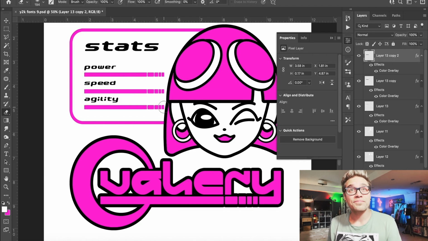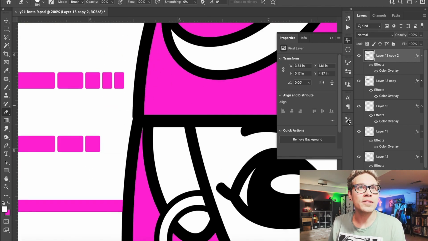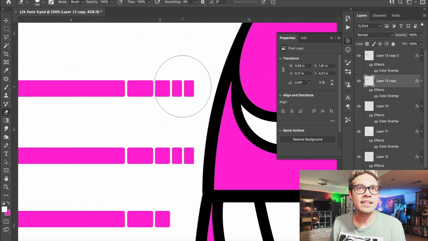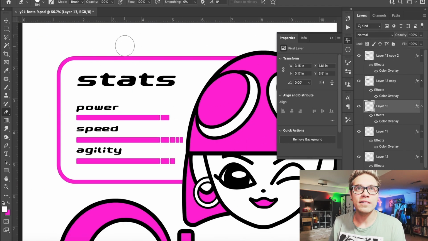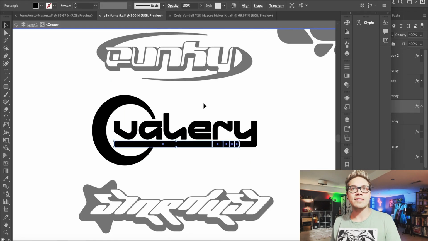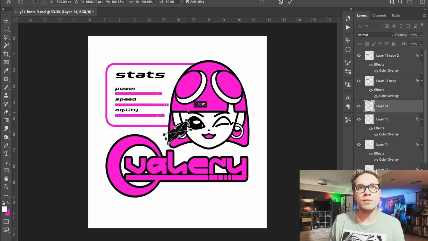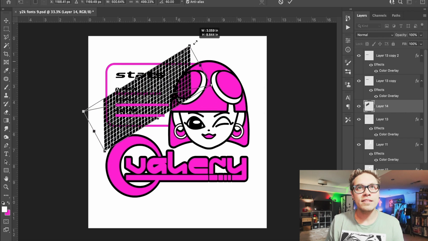Just like that. And we'll go ahead, oh, whoops. We'll zoom in a little bit, make sure we do this right. Cool, and we'll just kind of change the length of each different kind of stat bar. So yeah, super speed, agility next, and just a little bit less power than those. Cool, already looking cool.